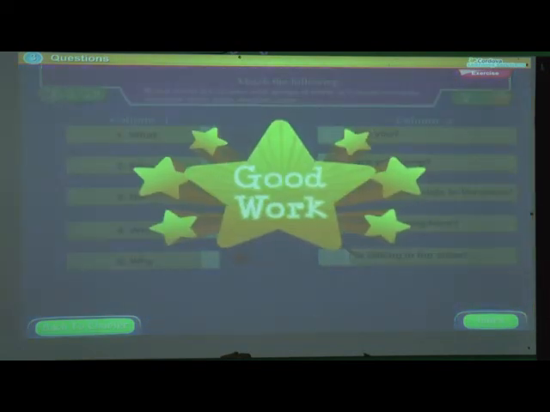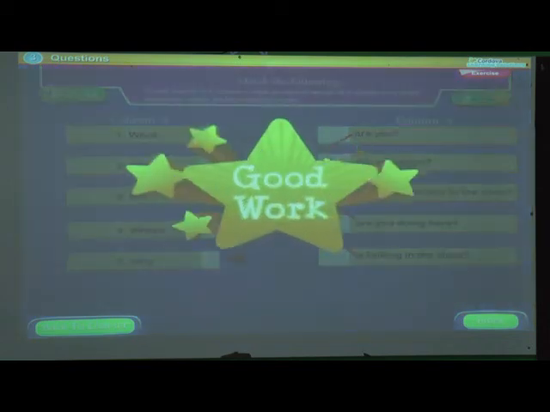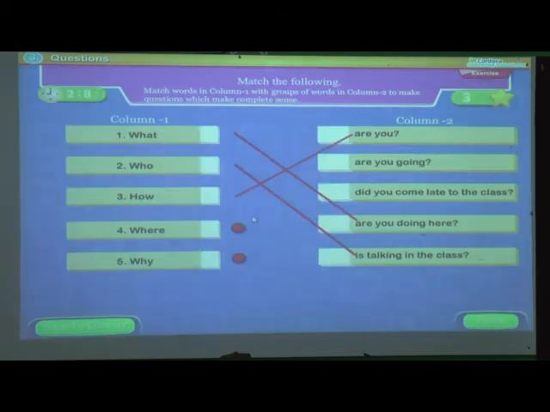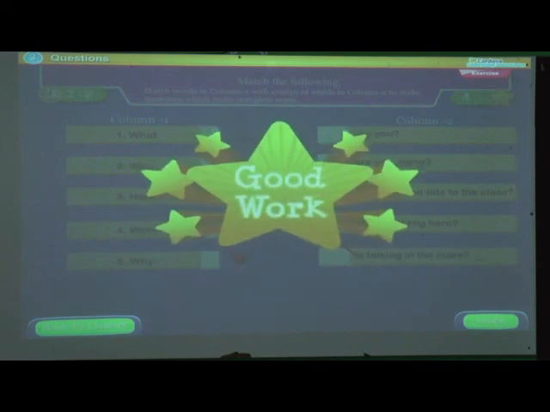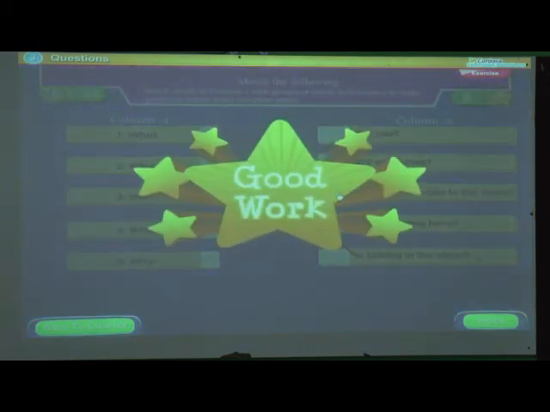Good work. Who is talking in the class? The third one is how are you? Good work. Where? Good work. And the last one is... Good work.